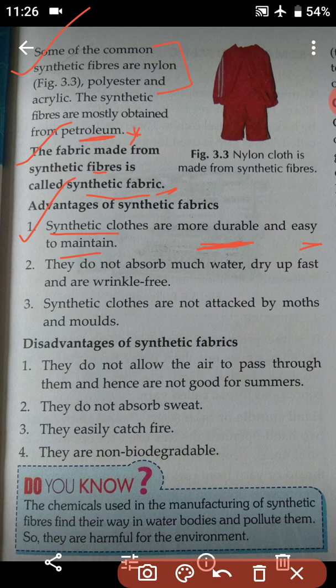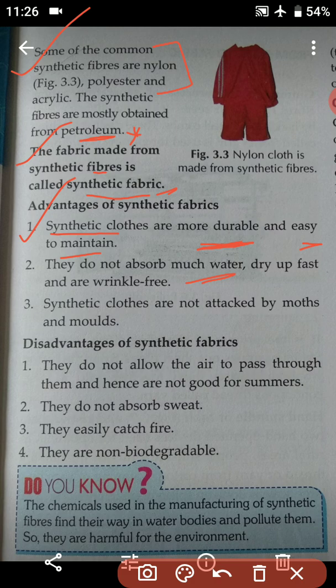They do not absorb much water, dry up fast and are wrinkle free. So students, they absorb a very small amount of water. Dry up fast means this kind of fabric will dry very fast, and wrinkle free means you don't need to iron it from time to time.